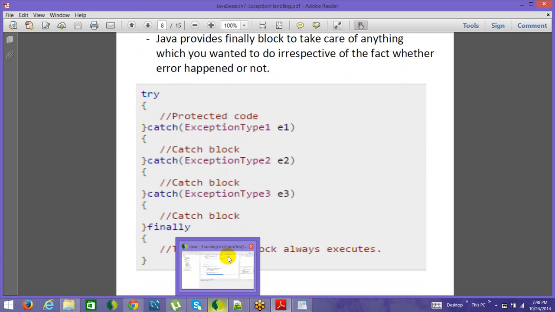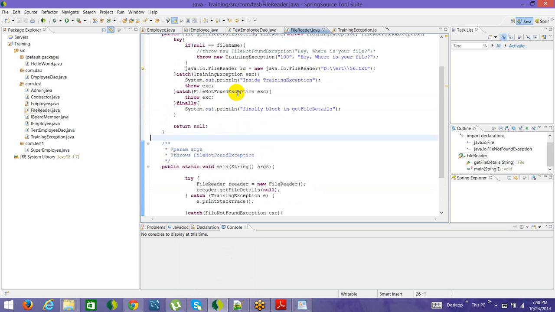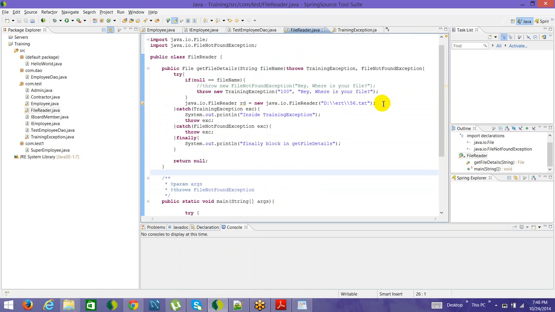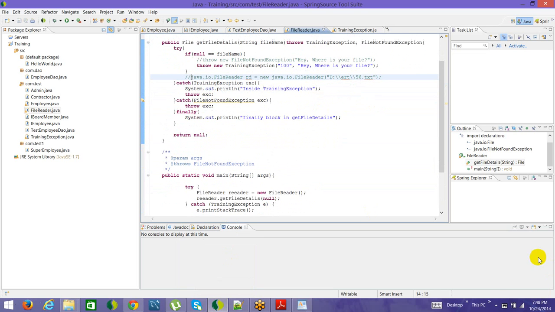So even if the error did not happen, in this case error happened, right? Say maybe the error did not happen, if the file name is null, we throw the exception, right? But the file name is not null, the value which you're passing is some value, not null, say 3 or some string, say inside this we have UI, just a simple string, just to avoid the error.